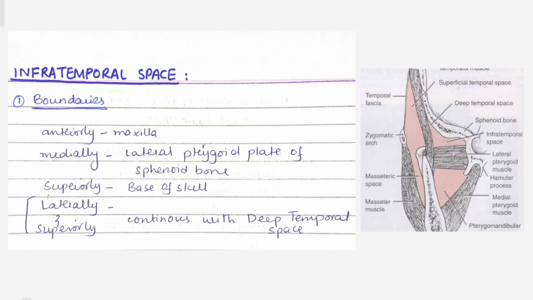Infratemporal space boundaries. Anteriorly, it is bounded by the maxilla. Medially, the lateral pterygoid plate of the sphenoid bone. Superiorly, there is the base of skull, as shown in the figure, and laterally and superiorly it is continuous with the deep temporal space. These are the boundaries of the infratemporal space.